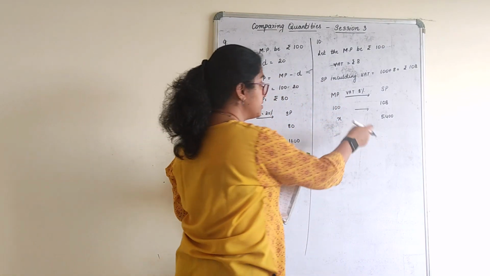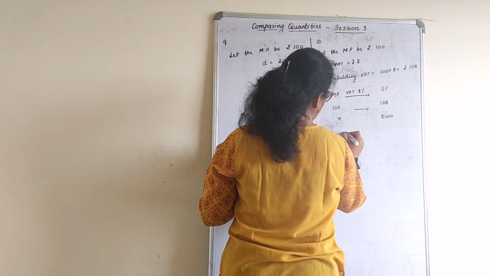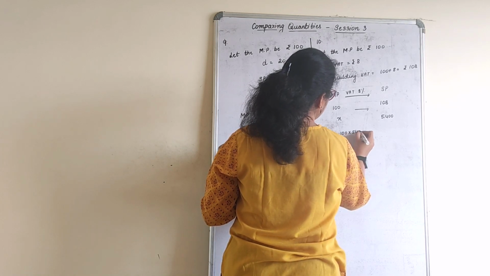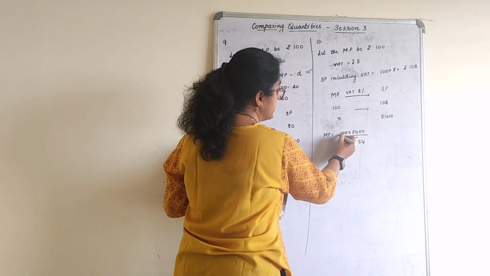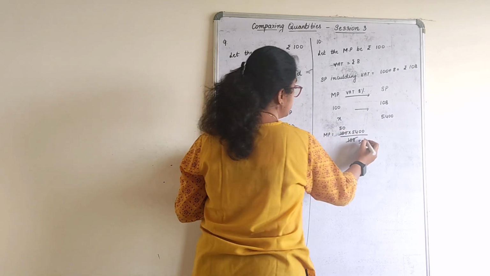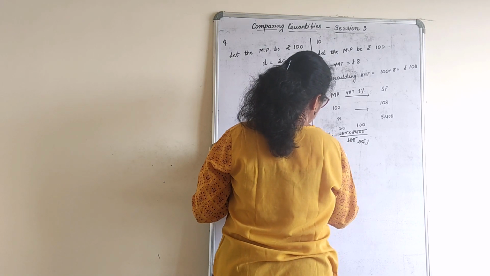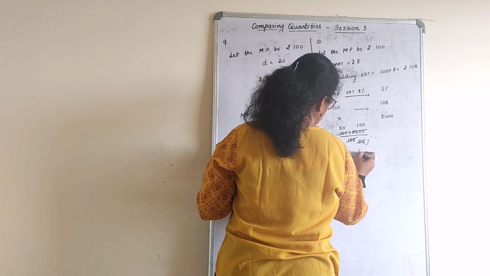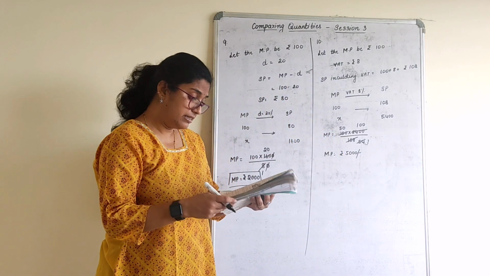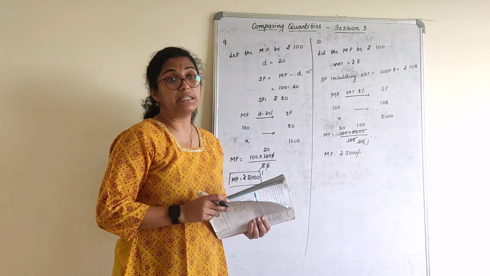Original price before this. Cross multiply. Original price, that is mark price, is equal to 100 into 5,400 divided by 108. 2 fives are 10, 2 fours are 8. Cancel with this. 2 fives are 10, 0. 54 ones are 54, 100s are. So the original price is 5,000. Give the conclusion that the price before the VAT was added for the hair dryer was rupees 5,000.